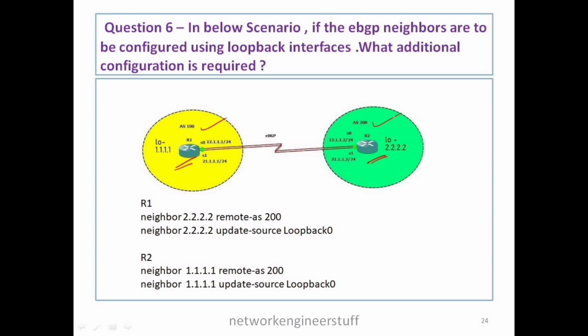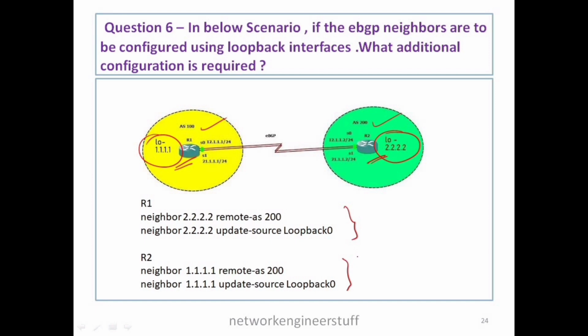If we have to configure EBGP neighborship between these two routers using loopback interfaces, we already have this configuration, which is not sufficient, or not complete, for forming EBGP neighborship. So there's some additional configuration which is required, and why it is required, that is the question.